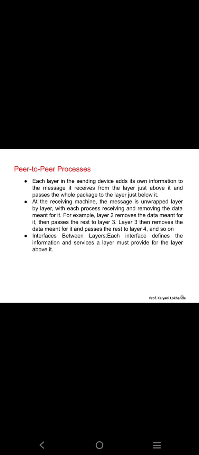The next concept is peer-to-peer processing. What does peer-to-peer process mean? Each layer in the sending device adds its own information to the message it receives. What is that extra information? That is the header we are talking about. So that becomes a whole package. At the receiving side, the message will be unwrapped at each layer. It is encapsulated on the sender side and unwrapped on the receiver side. So layer 2 only removes the layer 2 data that is meant for layer 2 only.